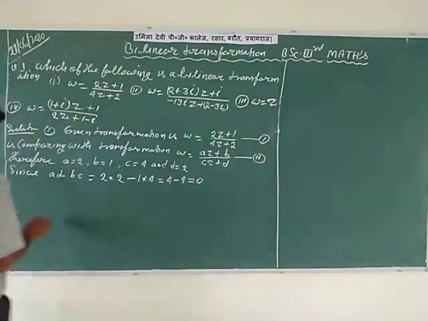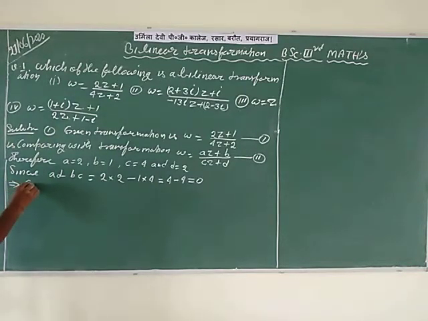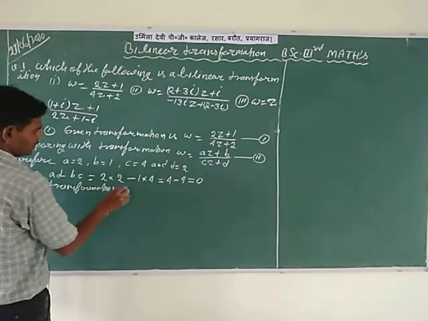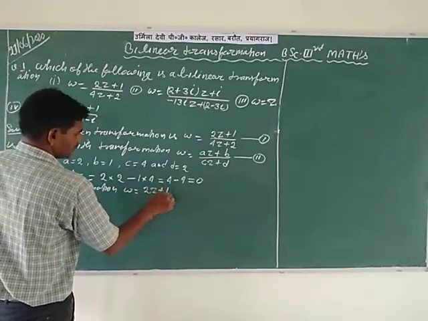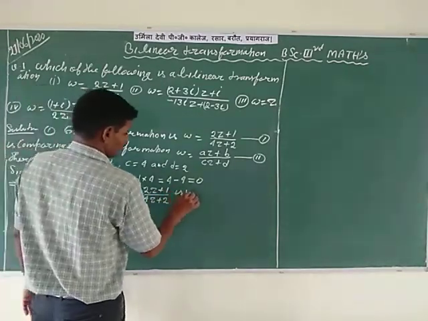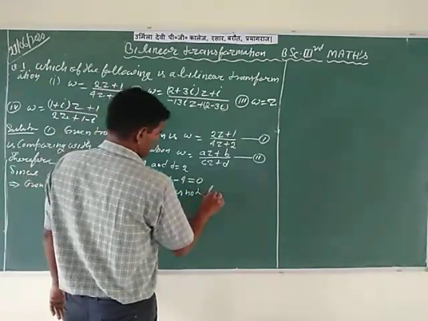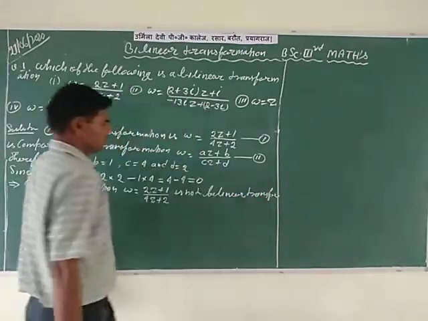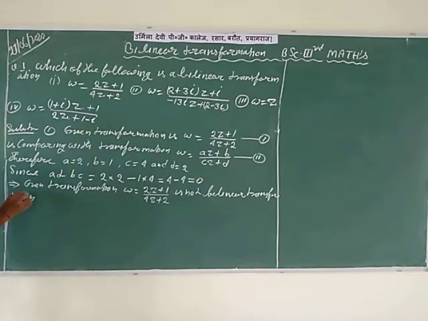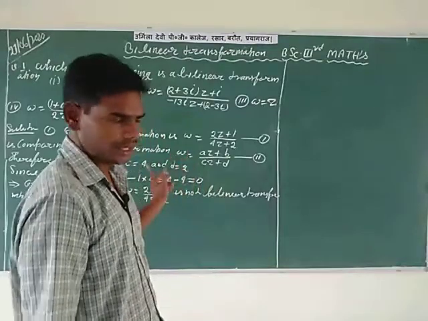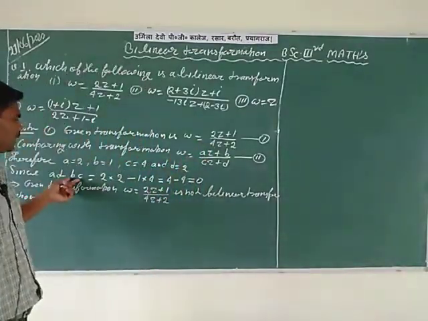So it implies that the given transformation W is equal to 2z plus 1 divided by 4z plus 2 is not a bilinear transformation, because here the condition of the bilinear transformation means AD minus BC should be not equal to 0, but in this transformation the value of AD minus BC is equal to 0.